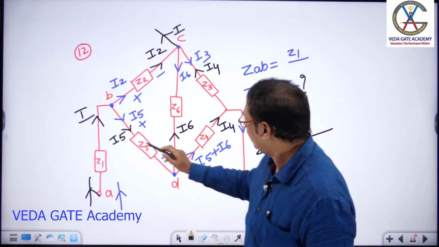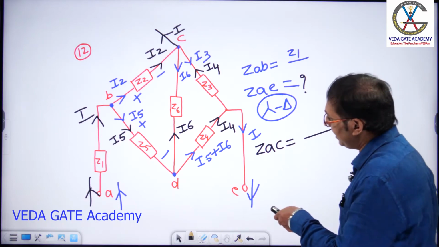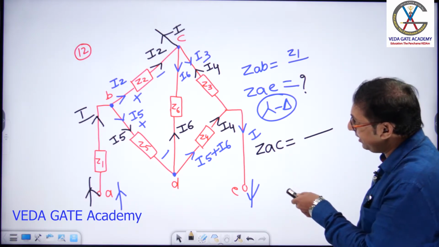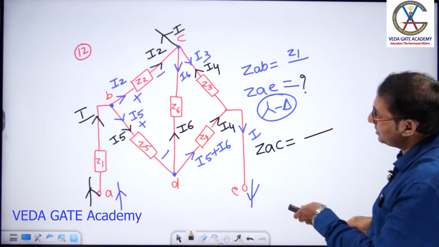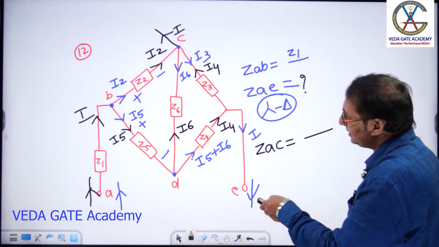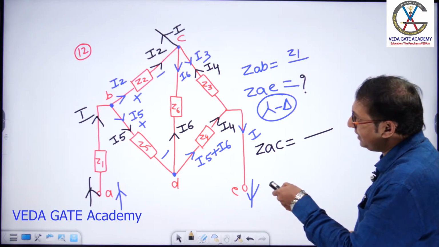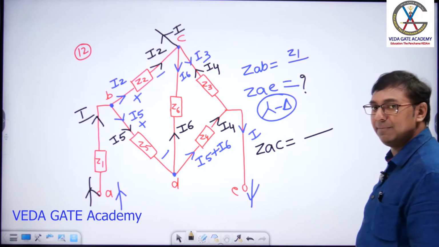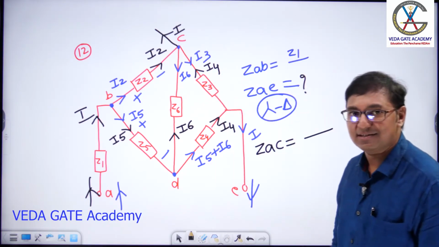Now tell me, please. Current in Z4 and Z3, same or different? It is same. Whatever the current that is flowing here gets added with this current, so how are this Z6 and this series combination connected? In parallel. Both are in series, parallel with Z6.